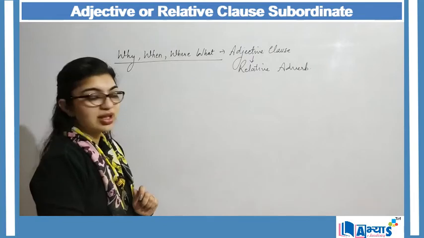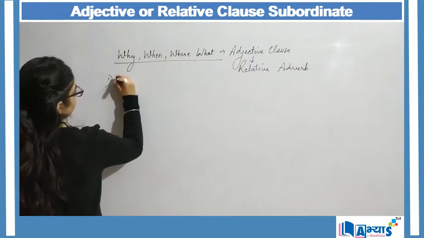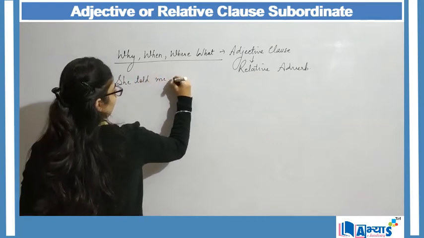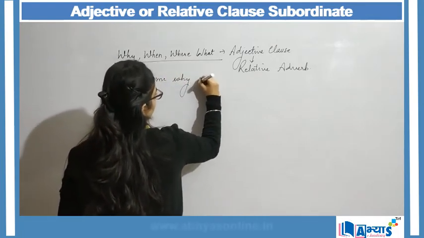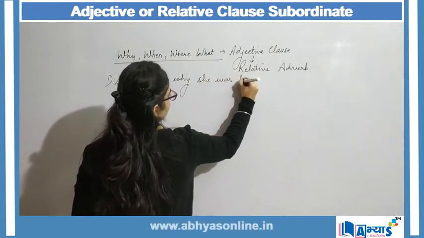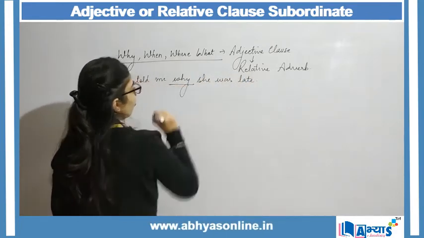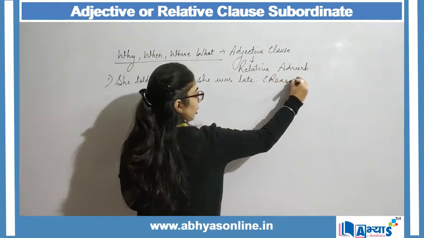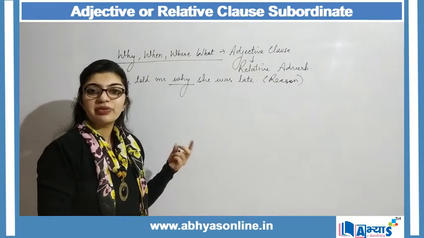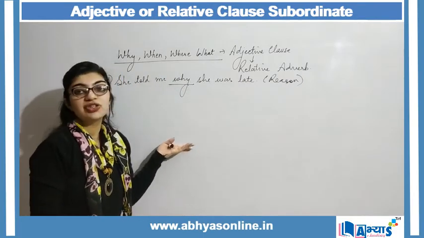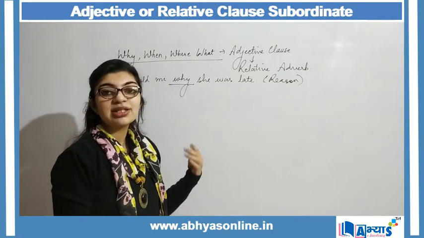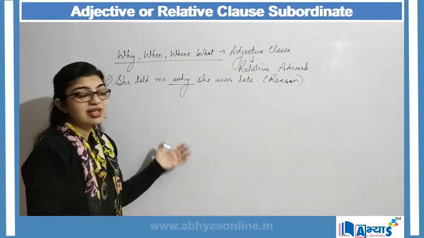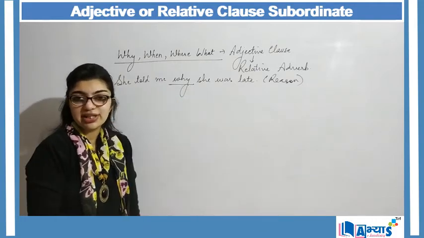Why is used for reason. So I will say, she told me why she was late. Here there is some kind of reason which why is giving us, right? Maybe she was late because she missed her train or she missed her bus, or maybe she woke up late. There might be any reason, but why over here is representing the reason.